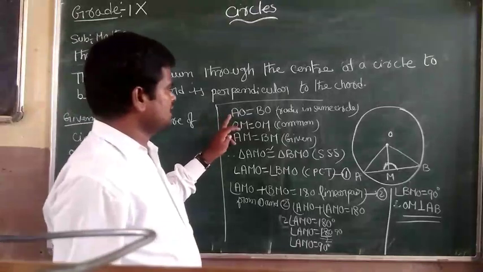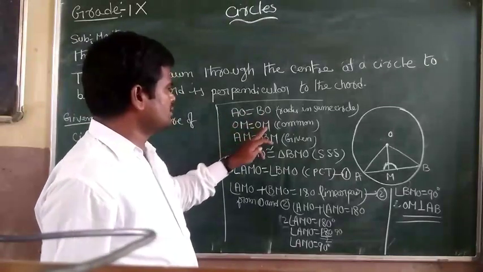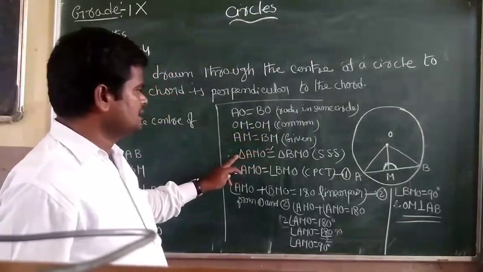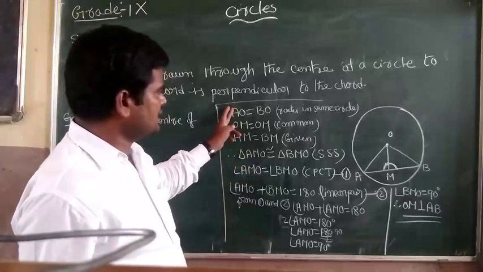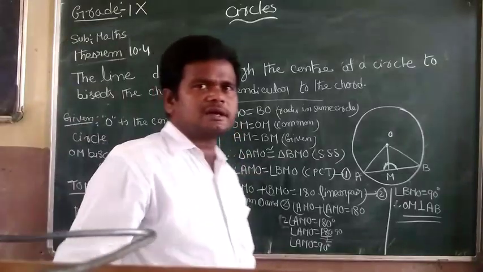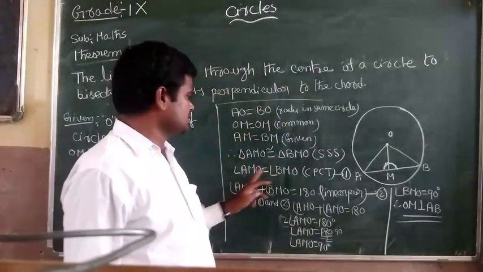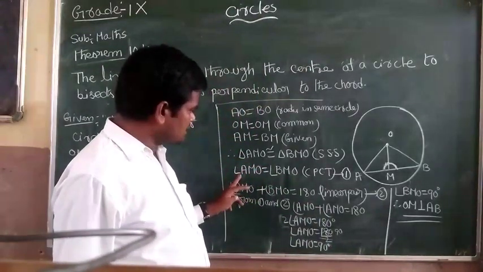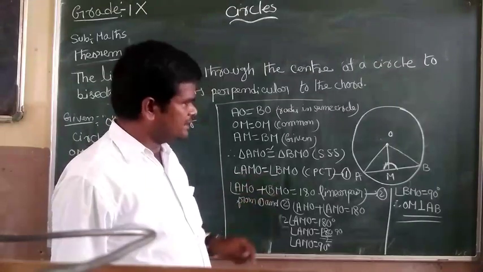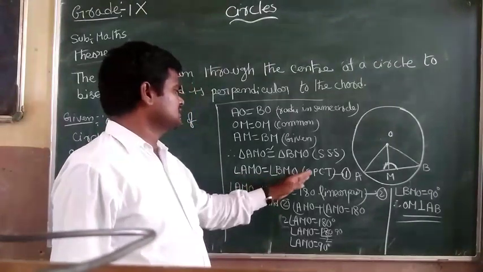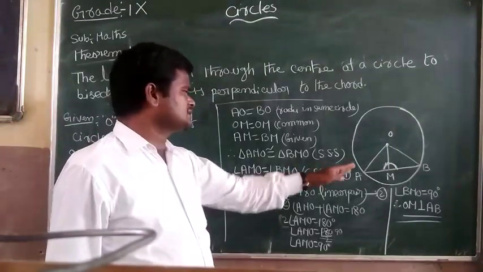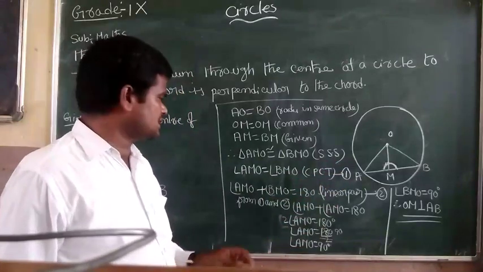Take these two triangles: AO equal to BO, OM equal to OM, AM equal to BM. According to SSS, these two triangles are congruent, so angle AMO equal to angle BMO by CPCT, corresponding parts of congruent triangles.